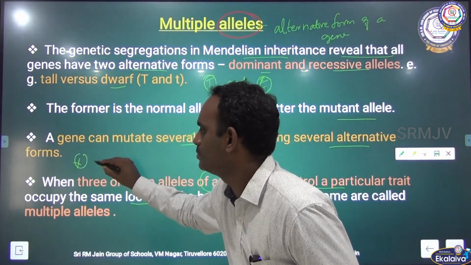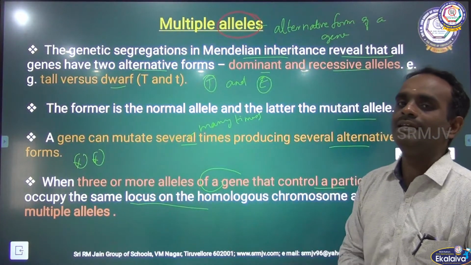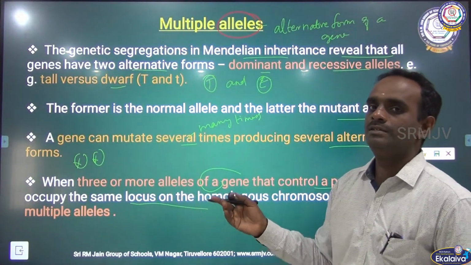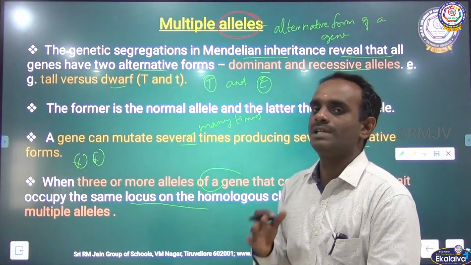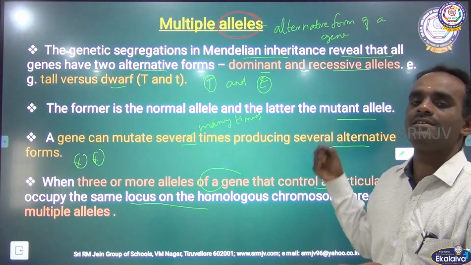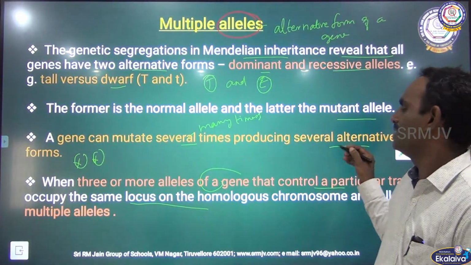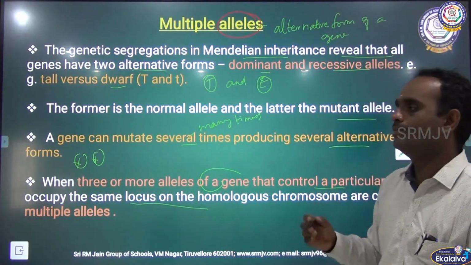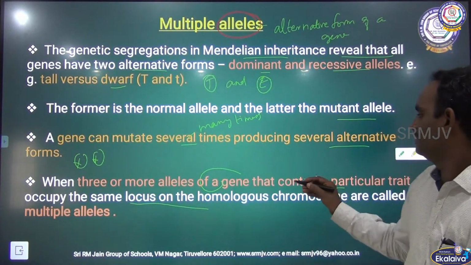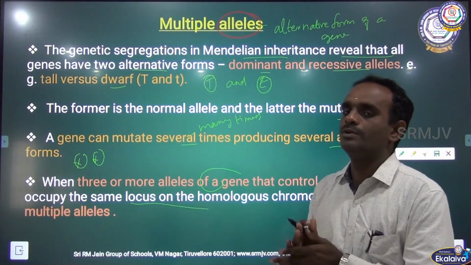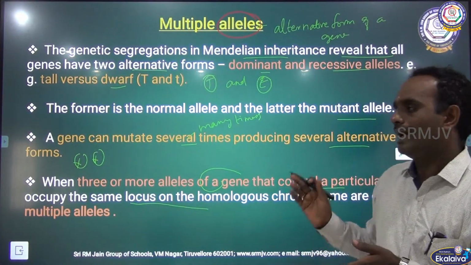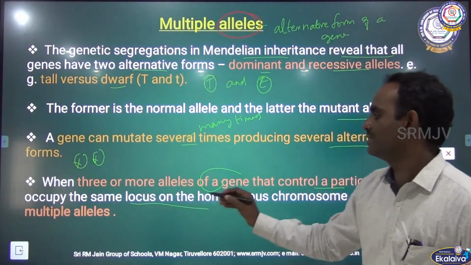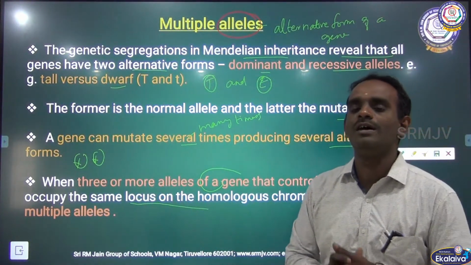It is very important. It is a likely question: what is multiple allele? As I said, a gene can undergo mutation many times, producing several alternative forms of alleles. So when three or more alleles of a gene that controls a particular character occupy the same locus on the homologous chromosome, it is called multiple allele.